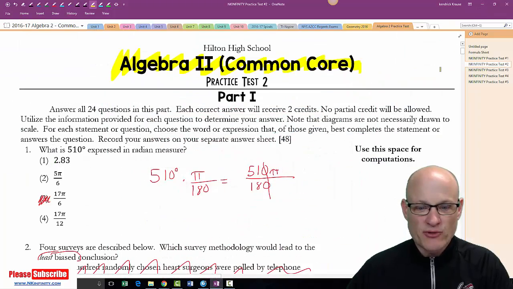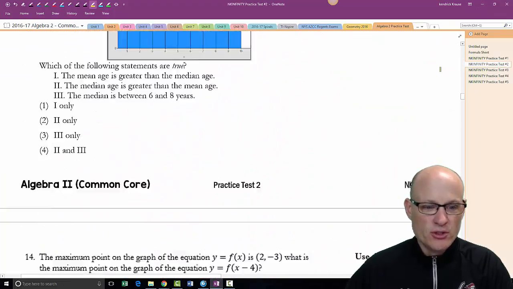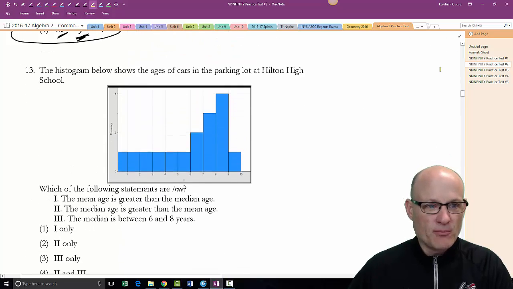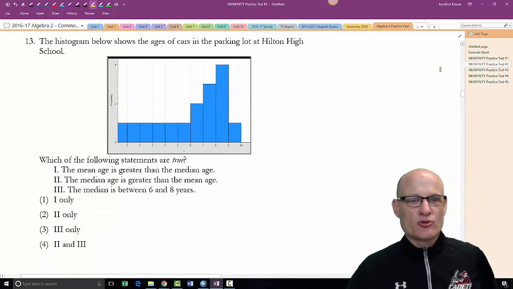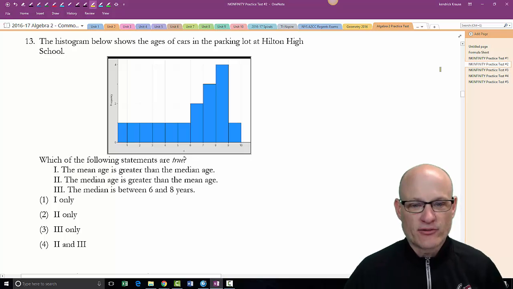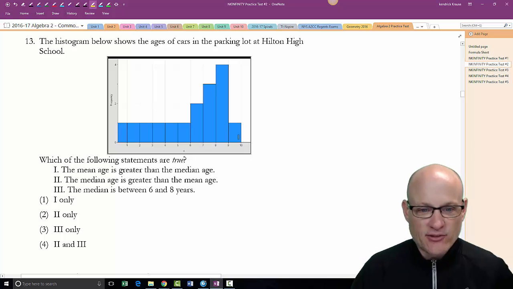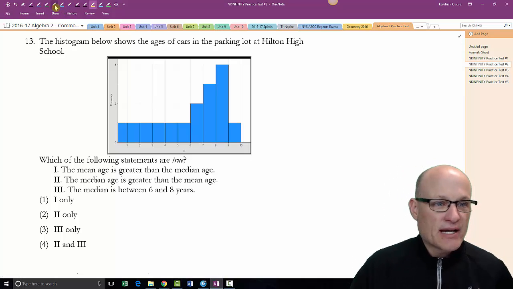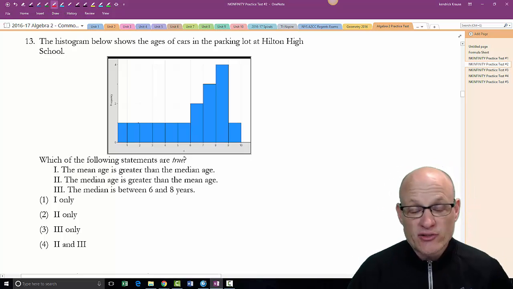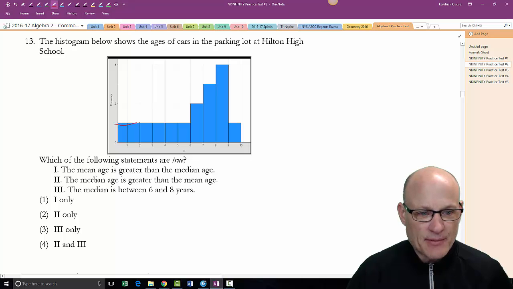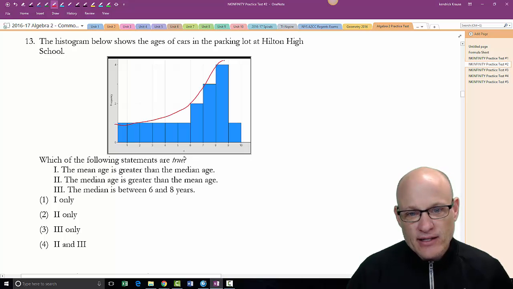Let's get started. The histogram below shows the ages of cars in the parking lot of Hilton High School. Okay, clearly only a few kids own new cars, and then lots of kids own older cars here. Now, I could have asked about the skewness of this graph, but that's really an Algebra 1 topic, but there it is right there.